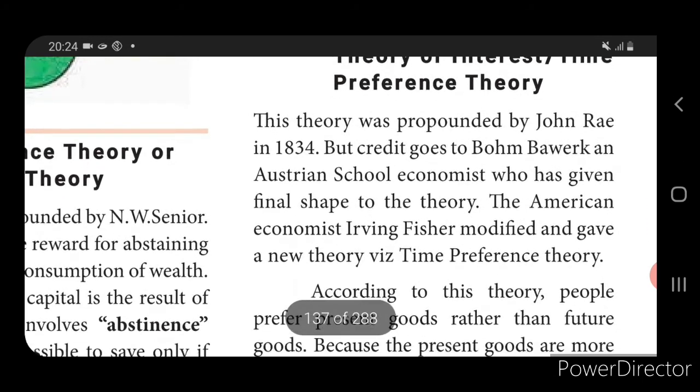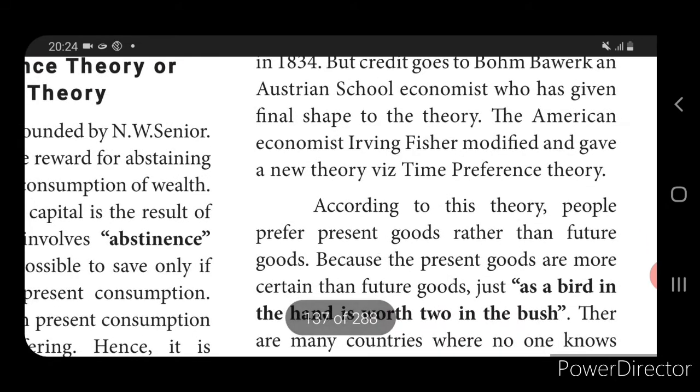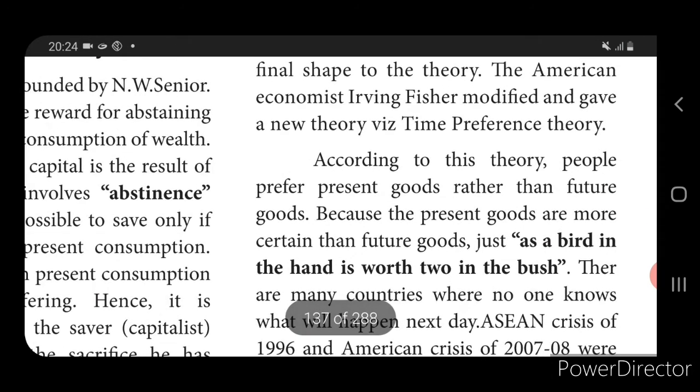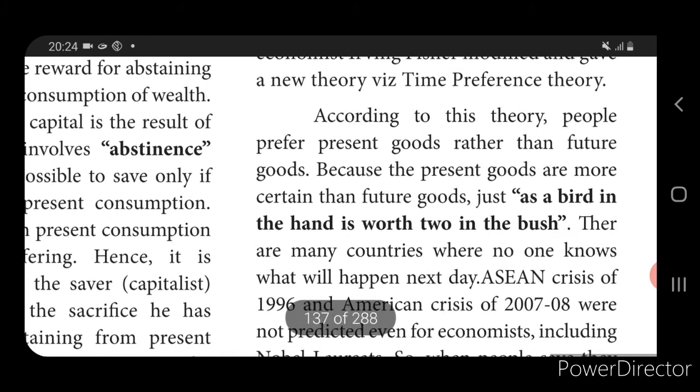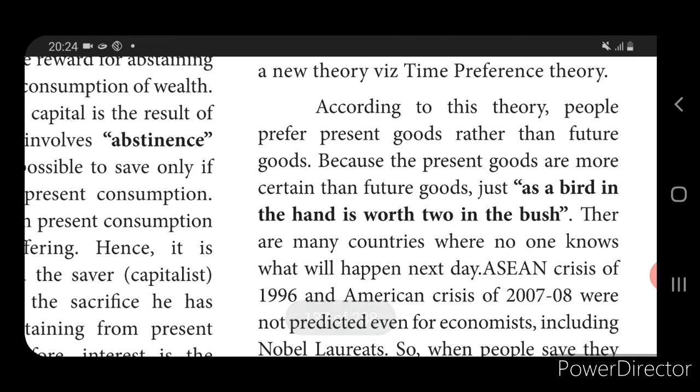He explained that people are always worried about their future consumption rather than the present, because in future anything might happen. So they worry about their future and will do their savings for the future. At present the consumption will be sacrificed.